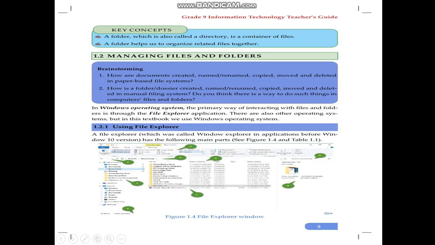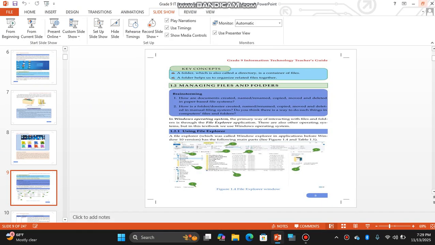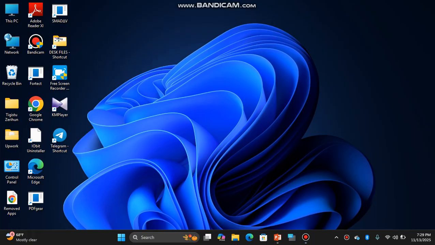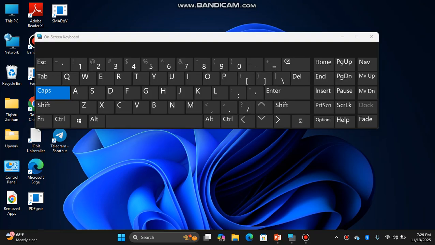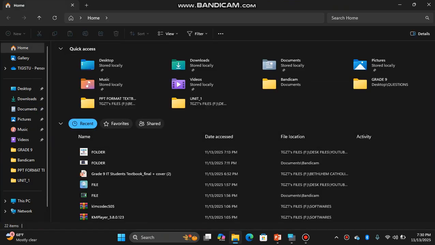How is File Explorer opened? Let me demonstrate. There are methods to open File Explorer in our computer system. It's possible to use Windows plus the letter E. Where is the Windows key? This key. By combining the Windows key with the letter E, we can open File Explorer at once. Here, File Explorer is opened.